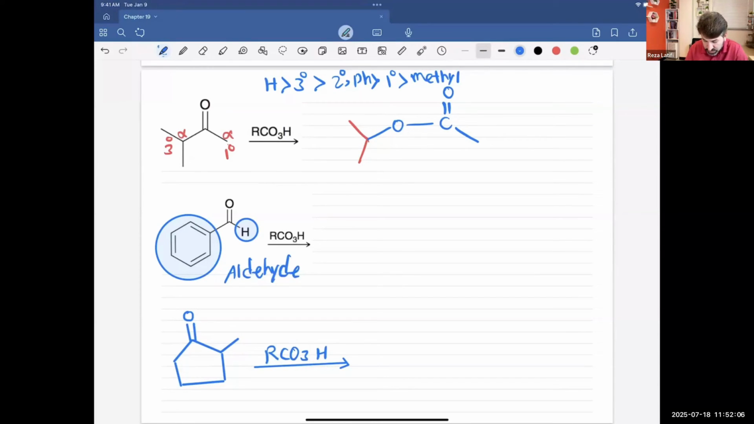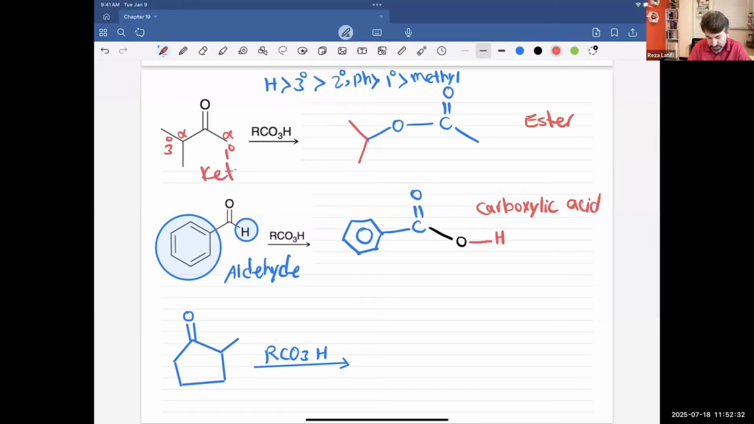Because it's an aldehyde molecule, it should give you a carboxylic acid. So I have a phenyl ring attached to a carbonyl, and now I will insert oxygen there. And I have hydrogen, and this is going to be a carboxylic acid. Well, that one was an ester molecule because we started with a ketone.